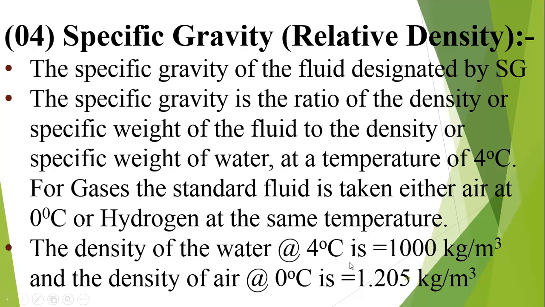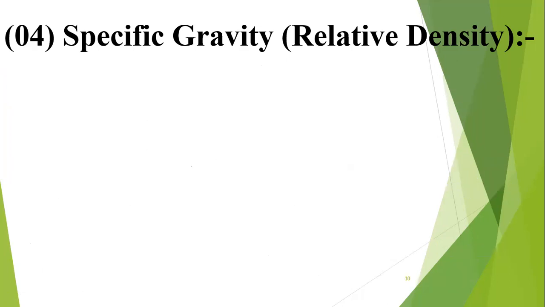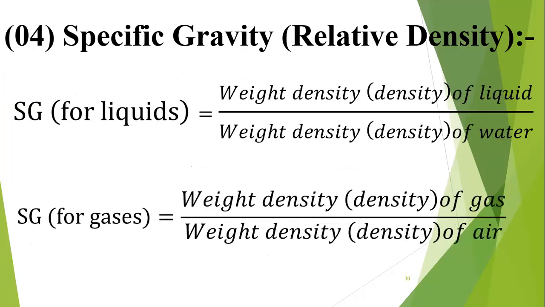What is the reason for that one? Okay, this is the normal density value for water and air. Now these are the two definitions of specific gravity or relative density. Sg for liquid, Sg for gases.